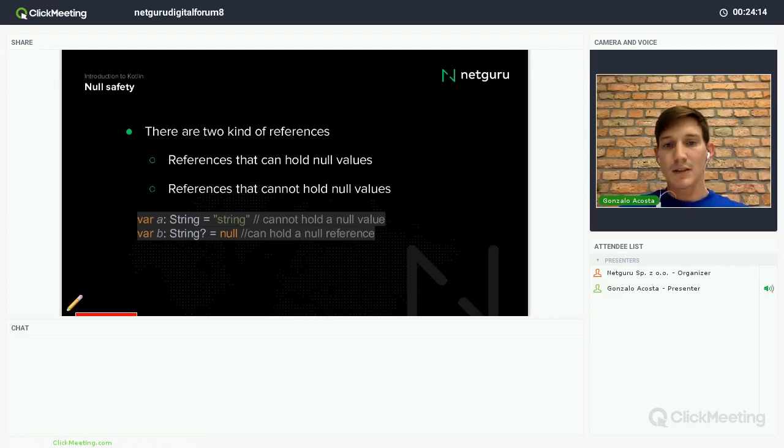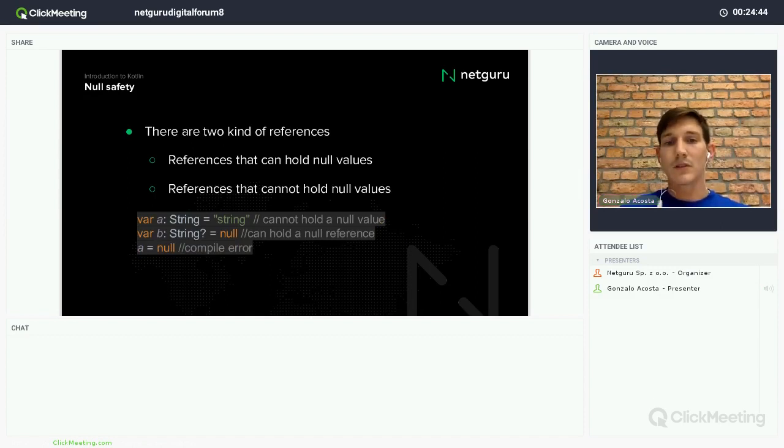The first one is written as a normal reference in Java, and that cannot hold null values. And then this, if you see this String with the question mark, this one can hold a null reference. So these two types of variable we have in Kotlin.